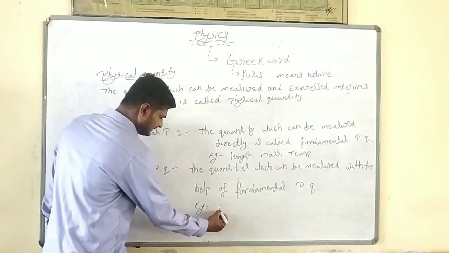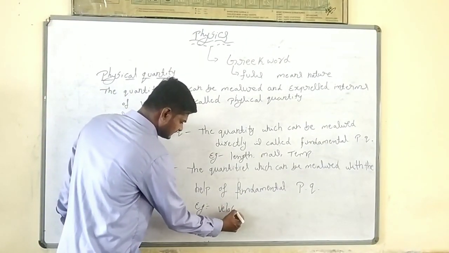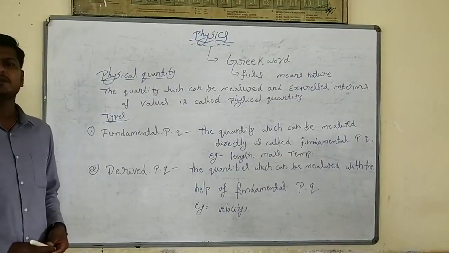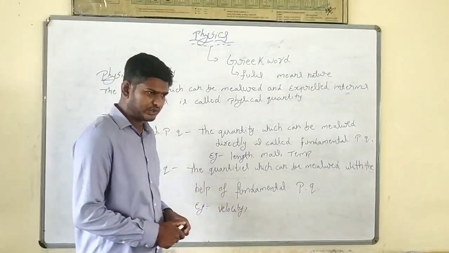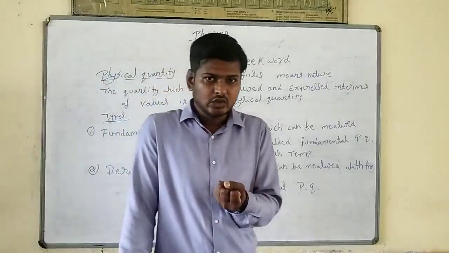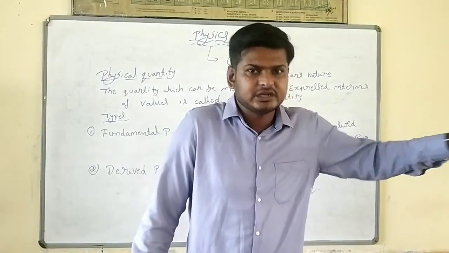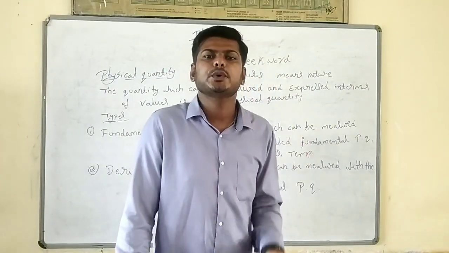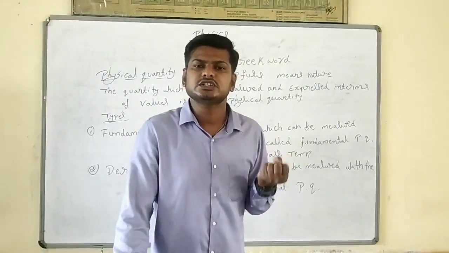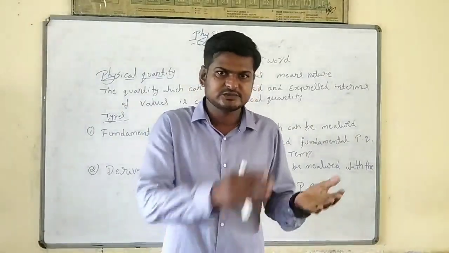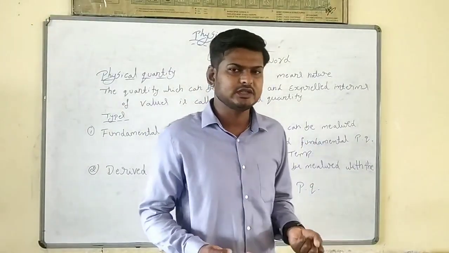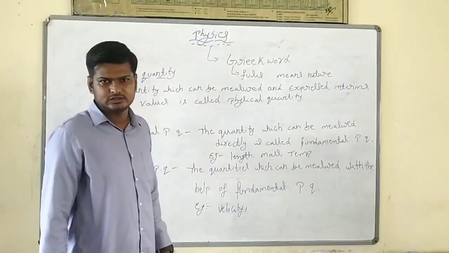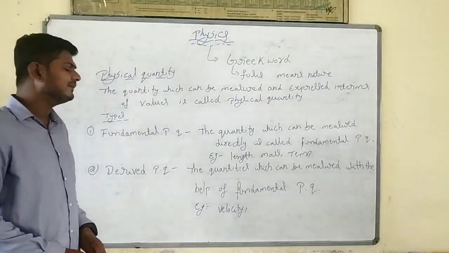Velocity. Velocity is a derived physical quantity. Why? To measure the velocity, we take how much displacement or distance covered by the object divided by time taken. Velocity means distance by time, displacement by time, which means length by time. We measure the velocity with the help of fundamental quantities. That is a derived physical quantity.